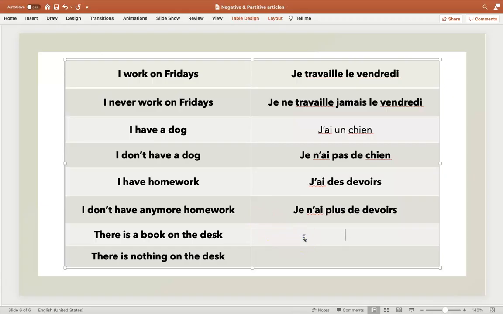There's a book on the desk. Il y a un livre sur le bureau. And now there is nothing on the desk. I'm not even going to say the word book. That's gone. There's nothing on the desk. Nothing is my negative word rien. Il n'y a rien sur le bureau.